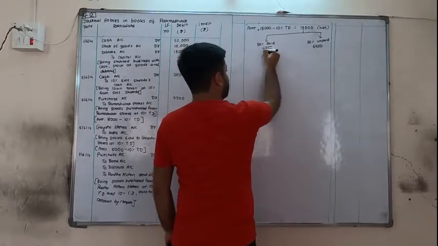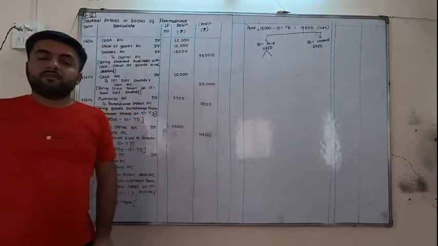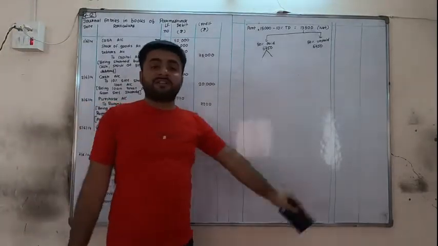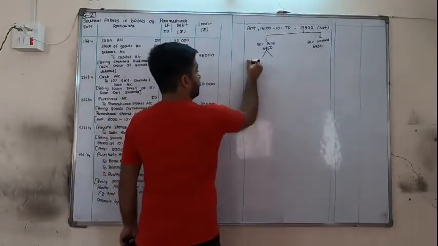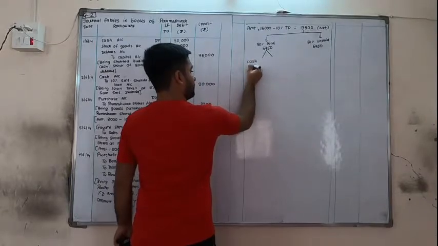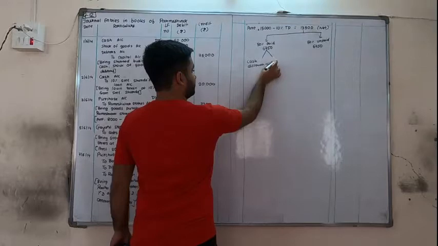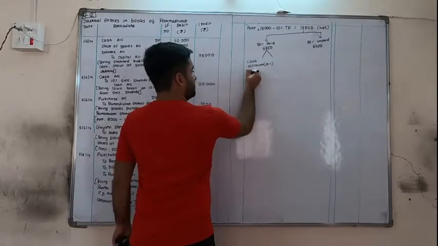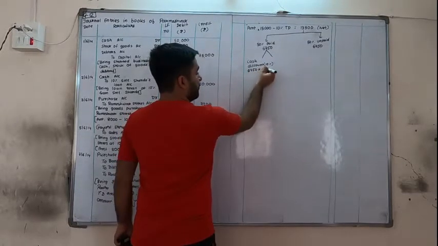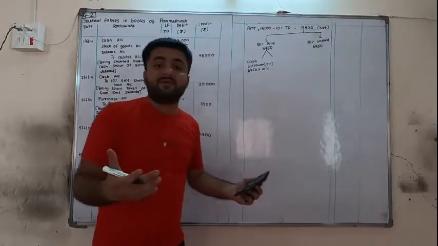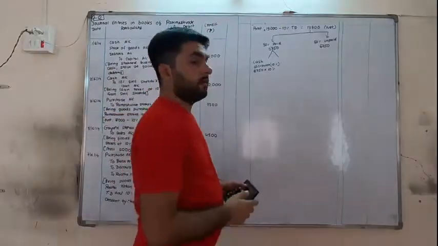Now, again two parts of this. Only on the paid amount is cash discount calculated. Cash discount 10%. So 6750, not minus, multiply. We need the amount of cash discount here.